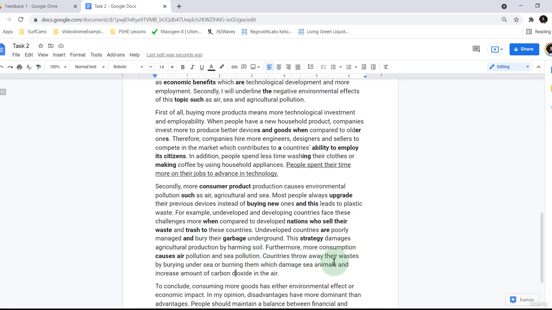Countries throw away their wastes by burying them under the sea. Floor, I would say here, to be honest. Sea floor. Or burning them, which in turn, so just giving it that extra bit of flair to improve the Bandscore, which in turn damage sea animals, maybe a slight error, which in turn kill sea animals and increase the amount of carbon dioxide in the air.